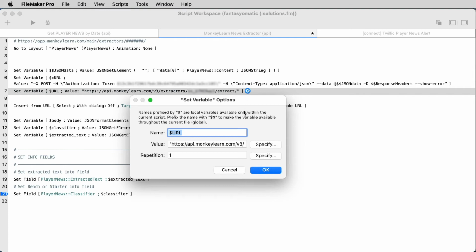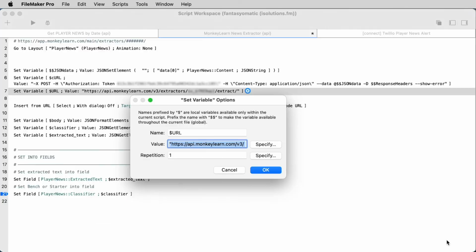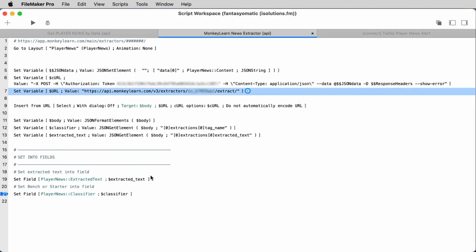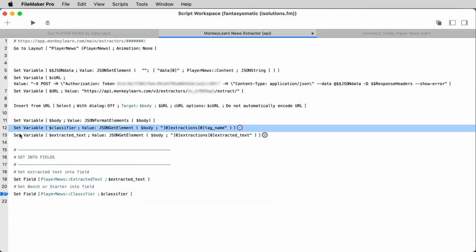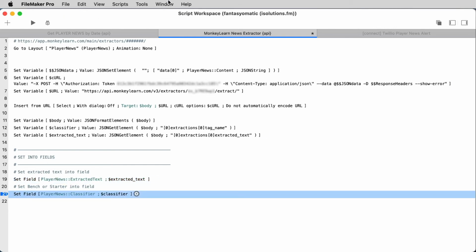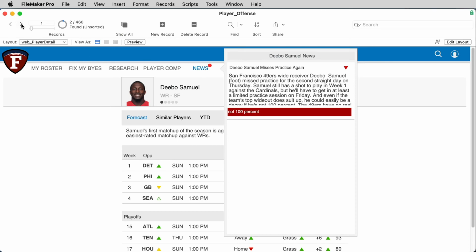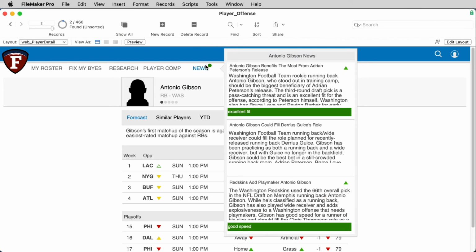This script will use the URL to process the news items, and the model will send back a classifier and extracted text. The extracted text goes into the news clipping field that we looked at earlier, and the classifier value is used by the conditional formatting in the field object to highlight the starter tags as green and bench tags as red.